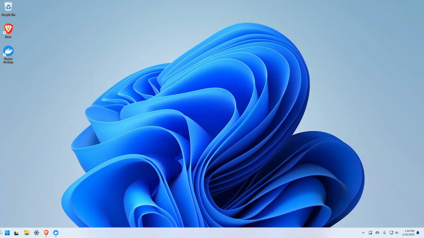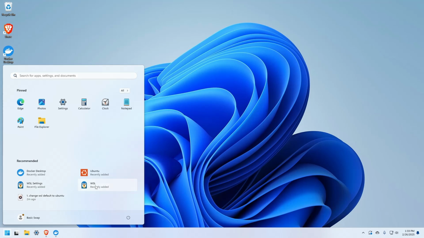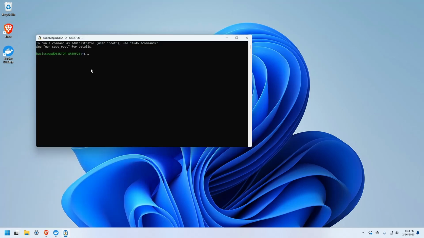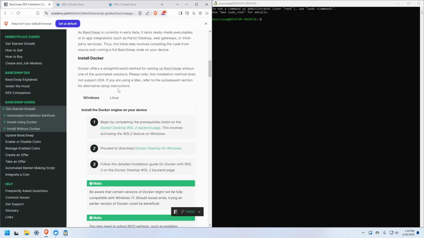From then on, you will want to open a WSL console. To do so, simply go into the run command and type WSL, or find it in your search bar.